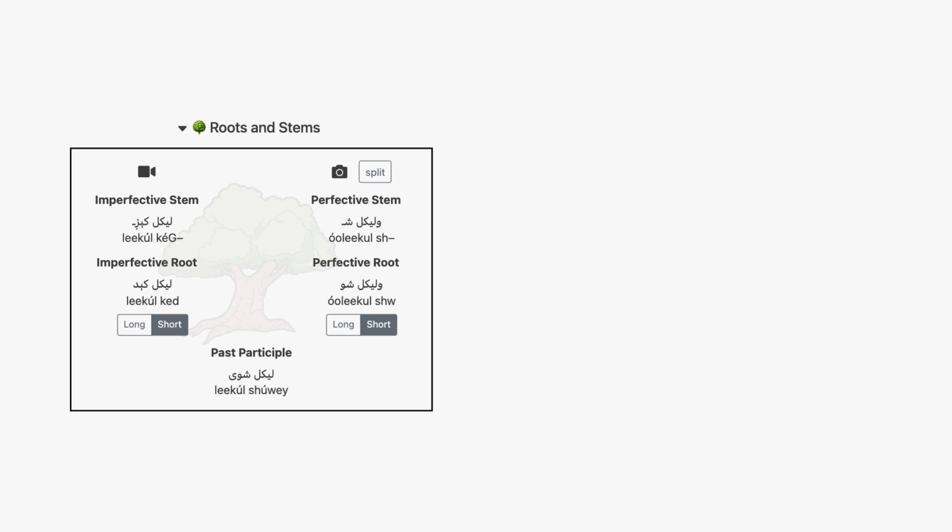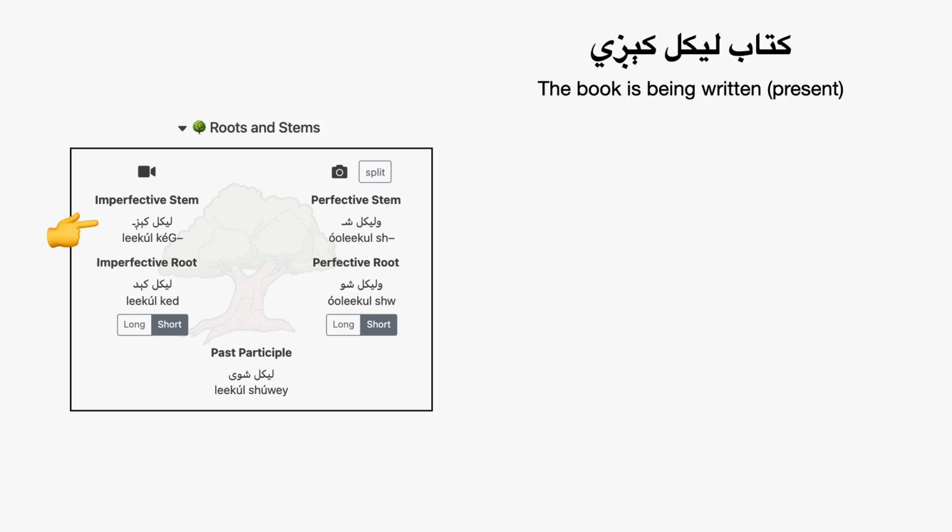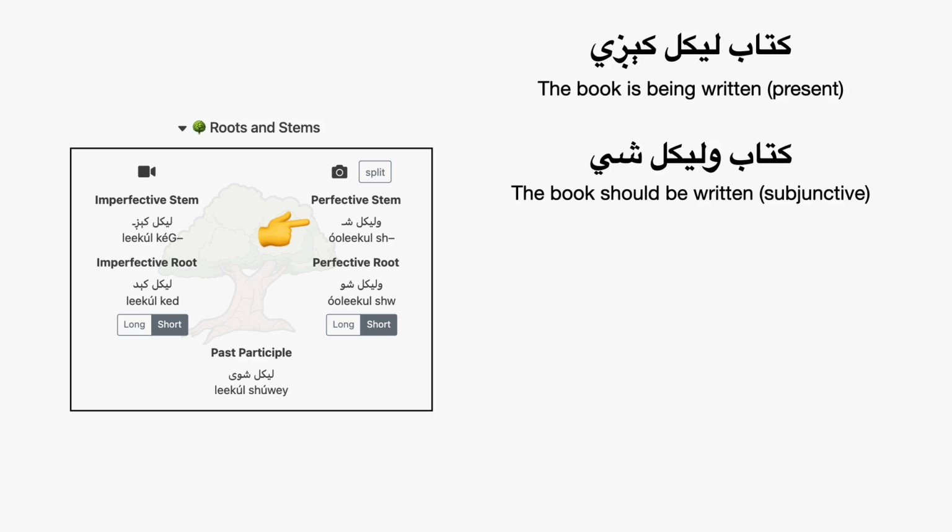So if we want to say in the present tense that something is written, then we take the imperfective stem and we say kitab likal kiegi. So the book is being written in the present. And if we want to say subjunctive, then we have to go over and use a perfective stem, just like we did with our other regular active verbs. So we would say kitab wulikal shi. See, I'm using the perfective stem now. And that means that the book should be written.